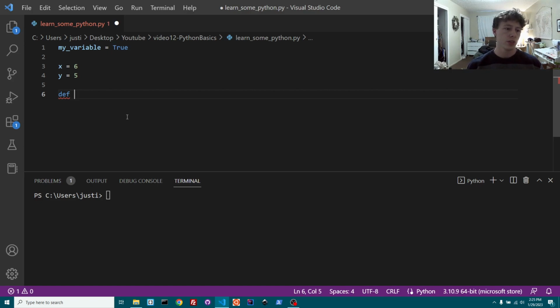So this is how you make a function. You say def, D-E-F, that stands for define, and then you can name it whatever you want. So I'm going to say add two numbers, and then you get to make your parameters. So you can say num1 and num2. And I'll show you what those do in a sec.